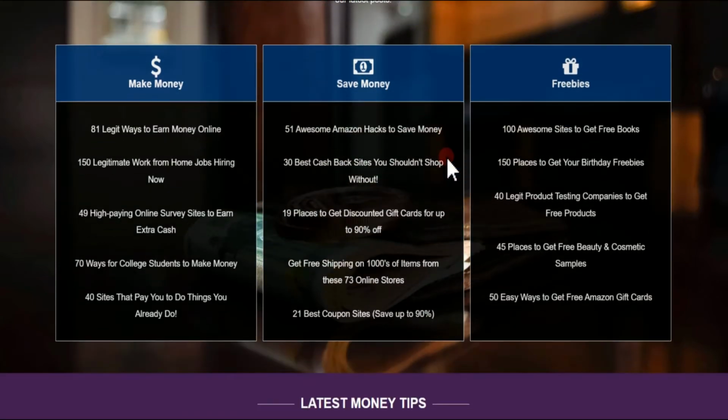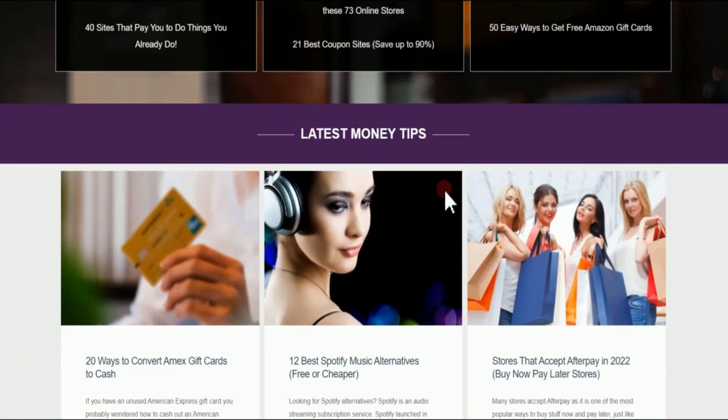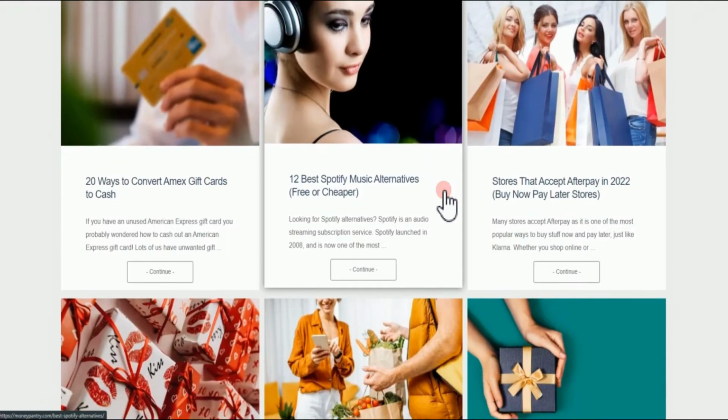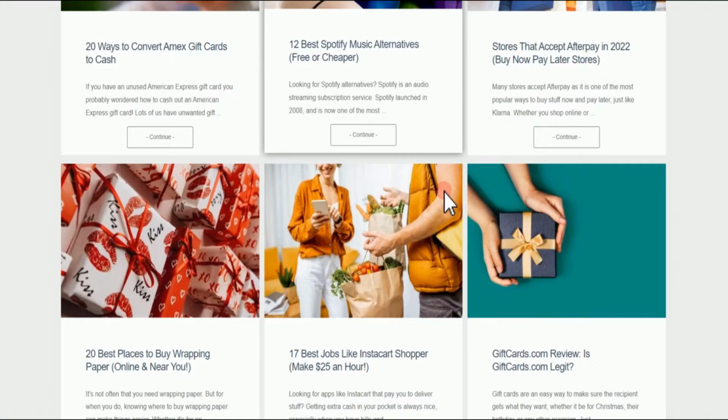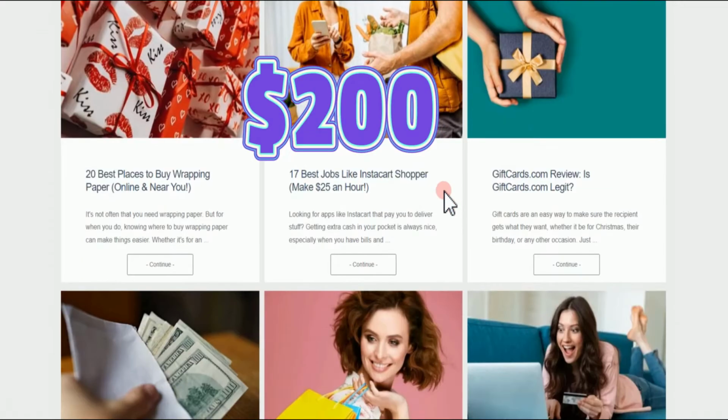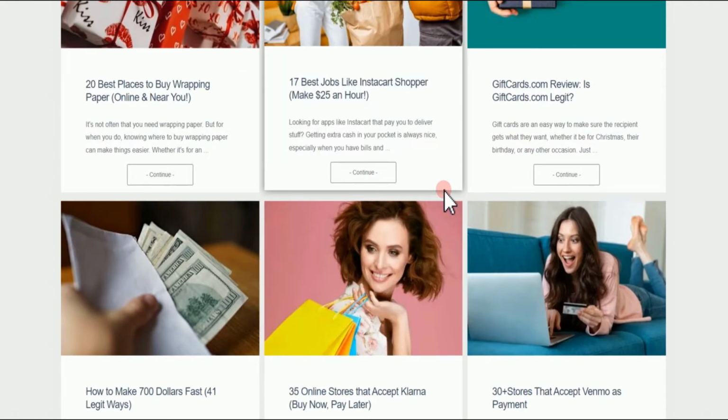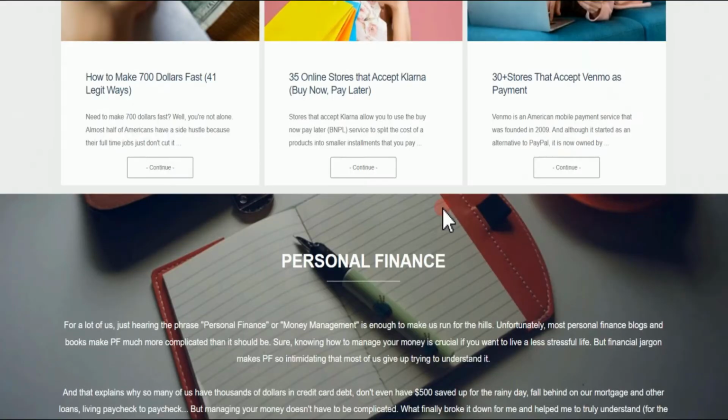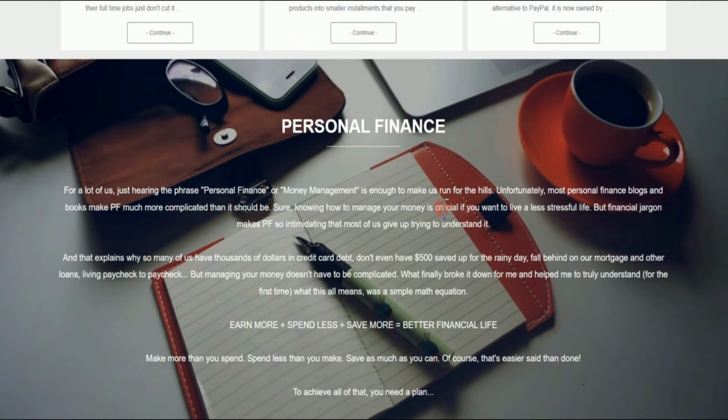I'm going to explain to you in basic terms. This particular website that we're going to be using today serves as a network to other websites who are looking for people that are going to write articles for them. And these websites are willing to pay you between $200 to $2,000 a day if you can write compelling articles. Don't worry, I'm going to show you how to get these articles for free.